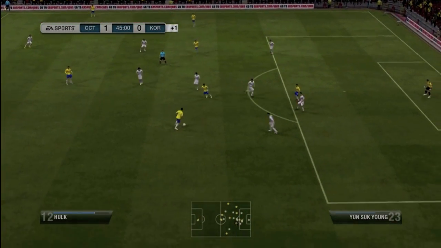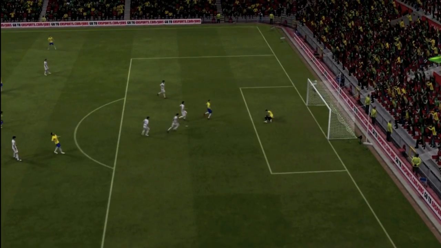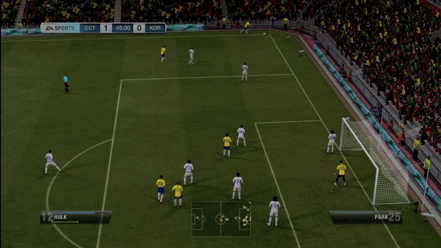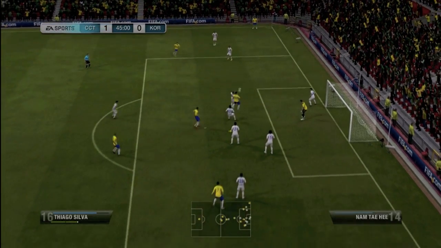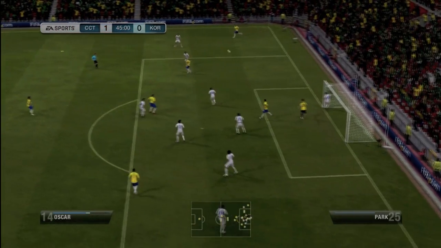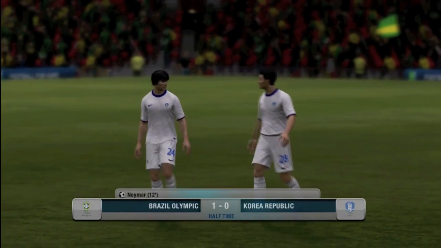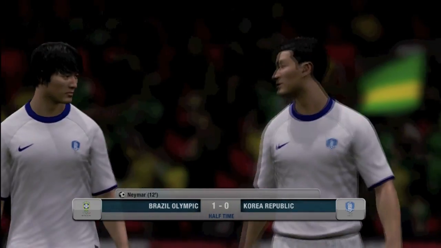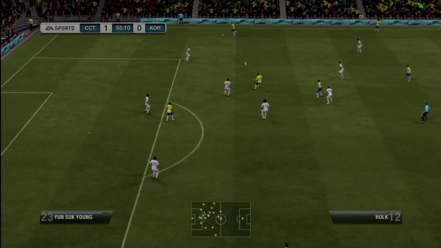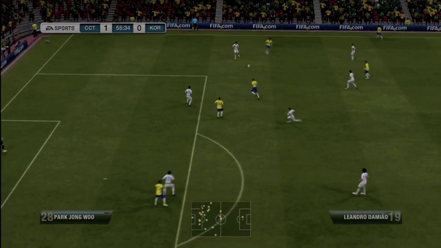That is so close. Hulk with a massive shot from outside. That had some pace on it, and a good save from the Korean keeper. The corner resulting from the save is just going to hit the post, and that nearly goes in. The apex was nearly perfect. That was running along the line of the goal, but a clearance from the Korean defender, and we still go into half-time with a 1-0 lead to Brazil, so you can't complain.